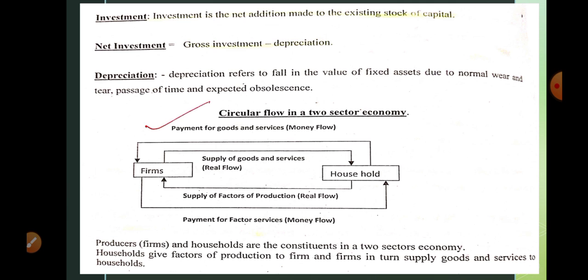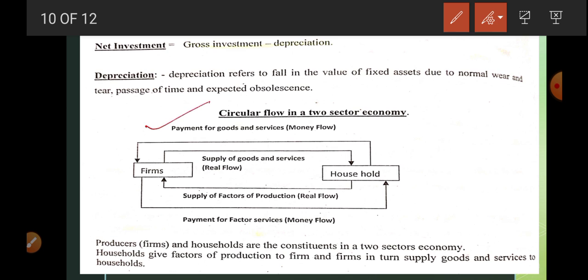Capital stock is related to change in fixed assets and change in inventory stock. So when there is change, it is known as an investment. Net investment, how do we find it? Gross investment minus depreciation. What is depreciation? Fall in the value of fixed asset due to normal wear and tear, passage of time, expected obsolescence.